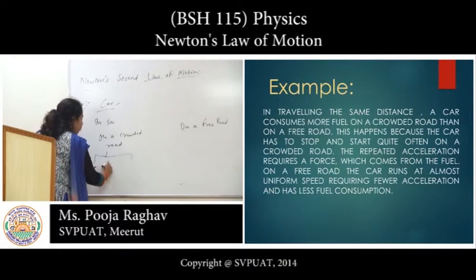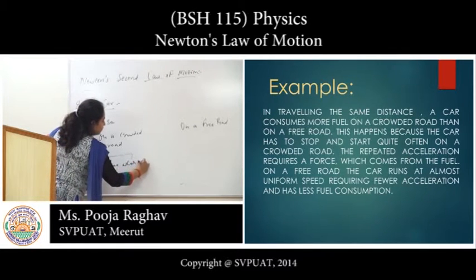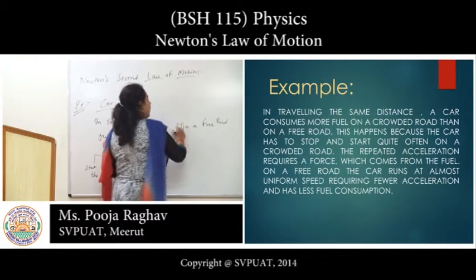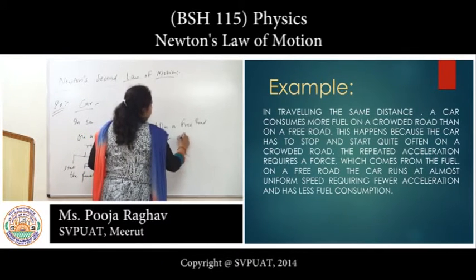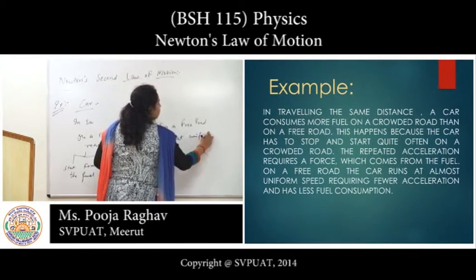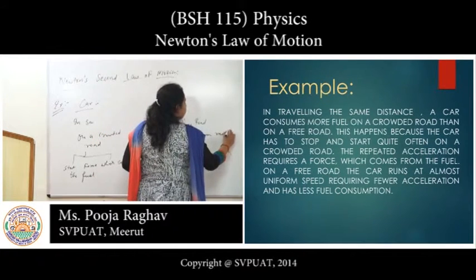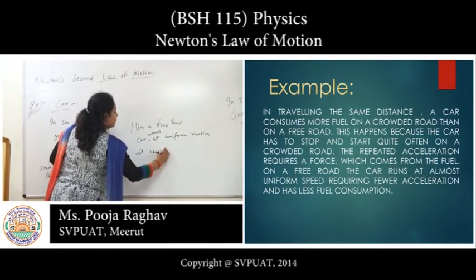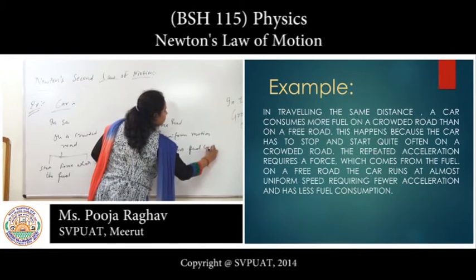This requires a force which comes from the fuel, and on a free road, the car moves at uniform motion, which causes less fuel consumption.